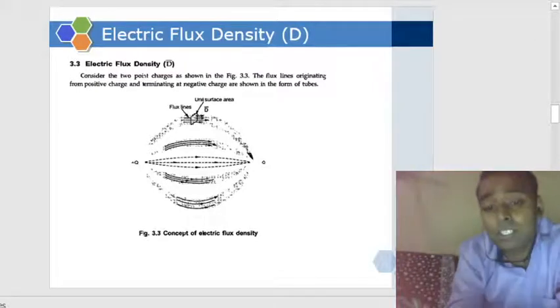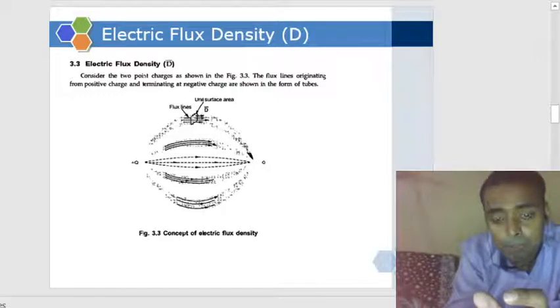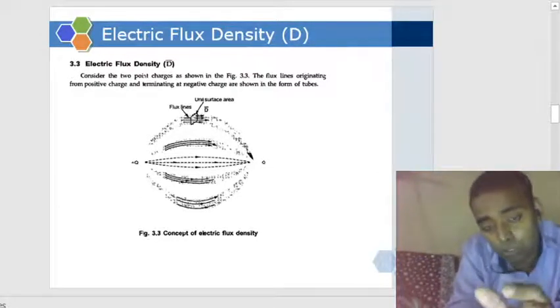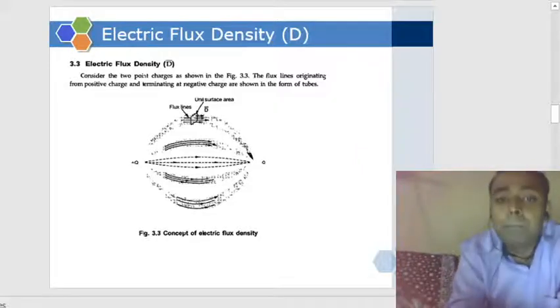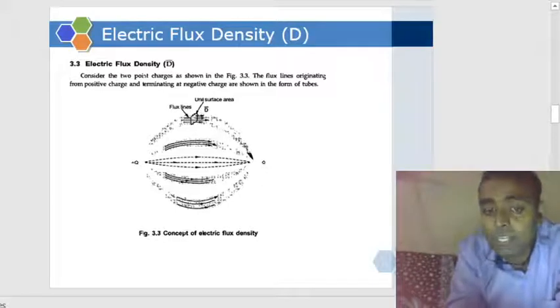What will be its unit? Total flux passing through unit area. The unit of flux is coulomb, and the unit of area is meter square. So the unit of electric flux density will be coulomb per meter square.